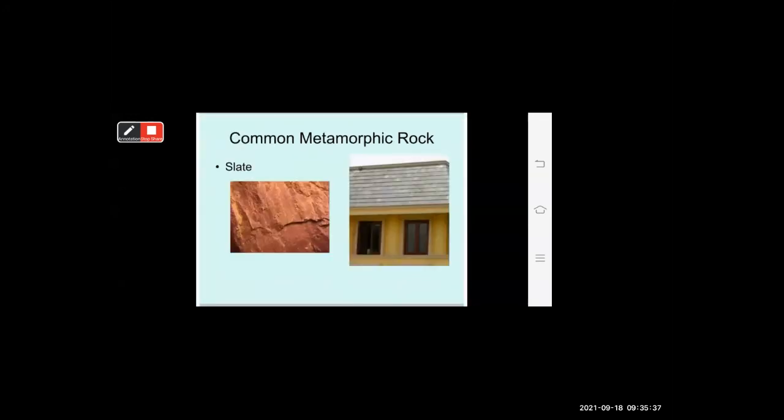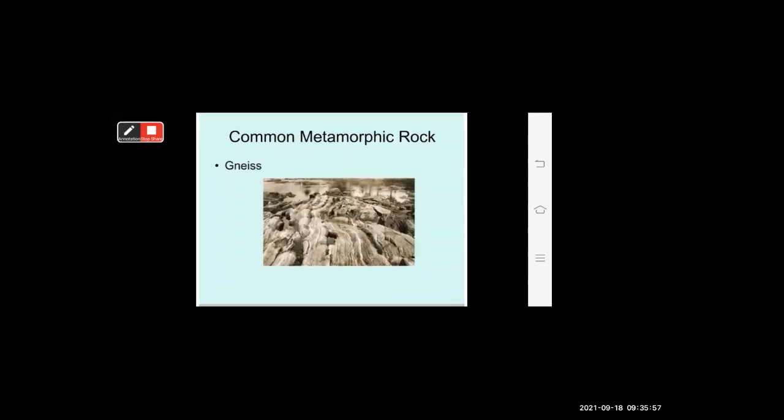Now see the examples of metamorphic rock. Slate is an example of metamorphic rock. Here we can see it used to build a roof. And this is one more example of metamorphic rock.